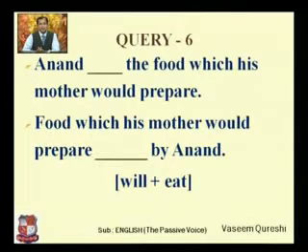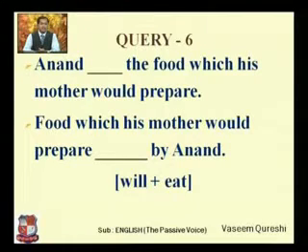So Anand is a person who will do the task of eating in future. So Anand is a subject in the first sentence and the subject is there before the verb. So it is in active voice. Will is already given in the bracket. So you have to use simple future tense with active voice. So the answer would be Anand will eat.